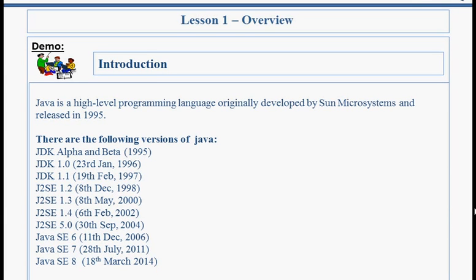Java is a high-level programming language. It was developed by James Gosling at Sun Microsystems in 1995. These are the different versions of Java, out of which Java SE 8 is the latest version, released on 18th March 2014. It has some advanced features as compared to Java 6 and Java 7.